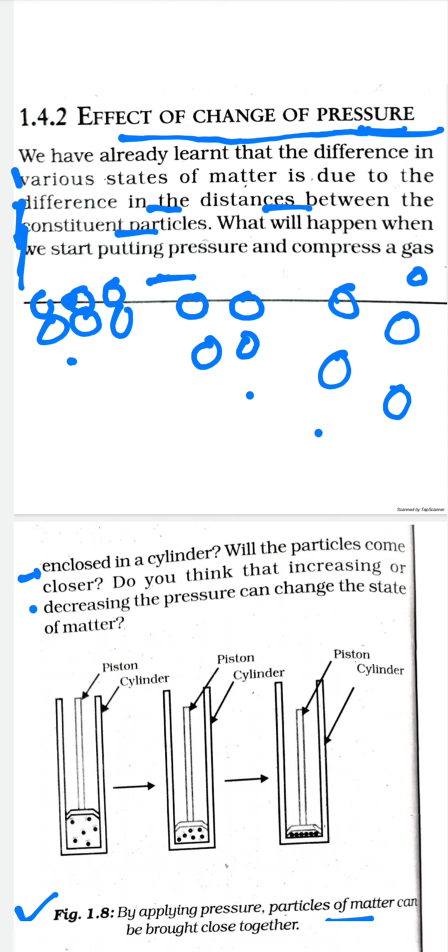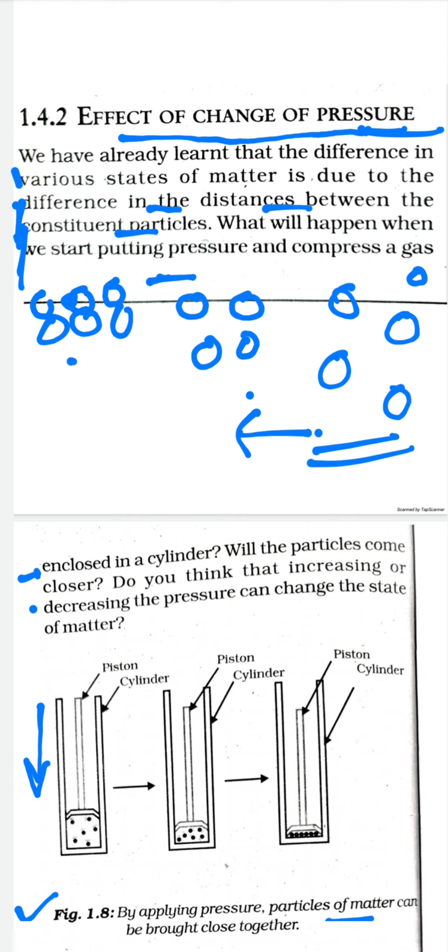Now, in this diagram we see a cylinder in which the gas particles are present. There is a piston which is going to apply pressure on the gas. When we apply pressure by pushing the piston towards the inside of the cylinder, we find that the gas particles, which were earlier far apart, come close to each other.